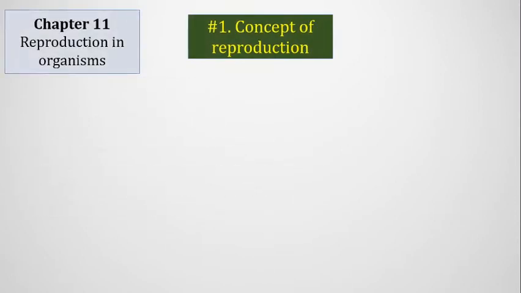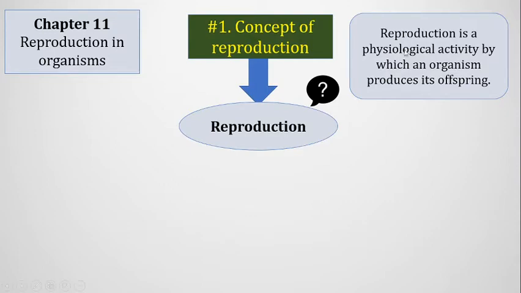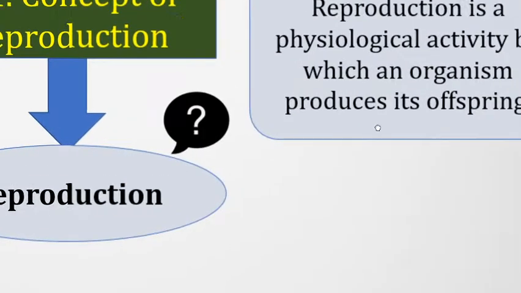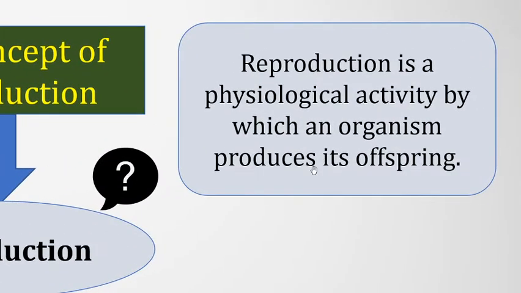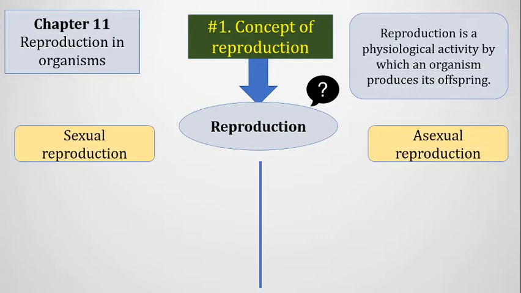So at first, what is called reproduction? We know from our classes, from class 6, that reproduction is a physiological activity by which an organism produces its offspring. We know that reproduction methods can be one of two types: one is sexual reproduction and the other is asexual reproduction.